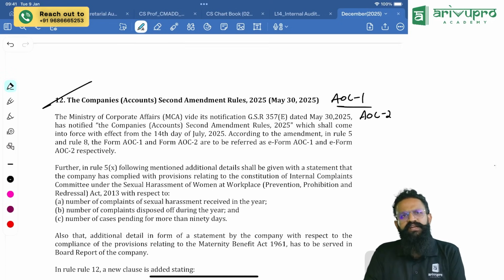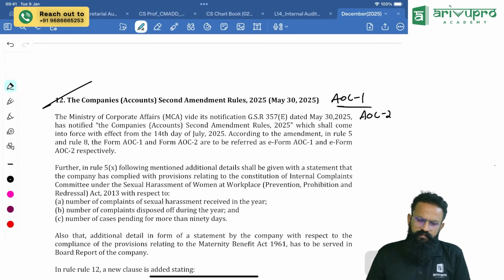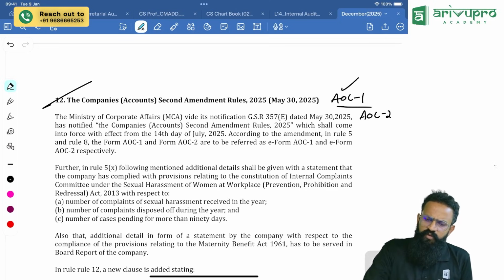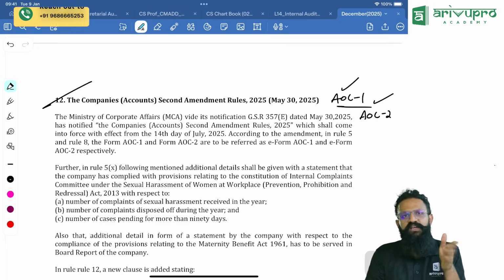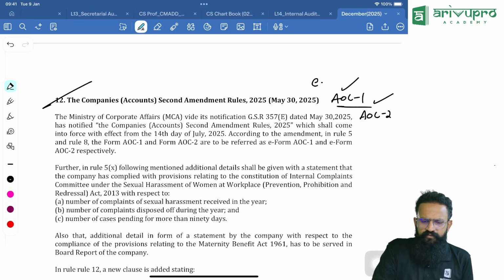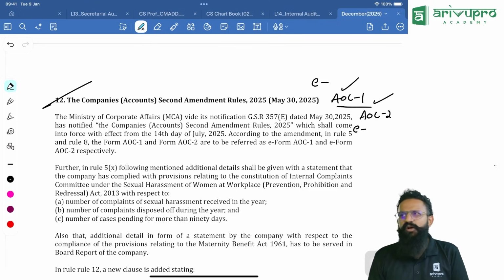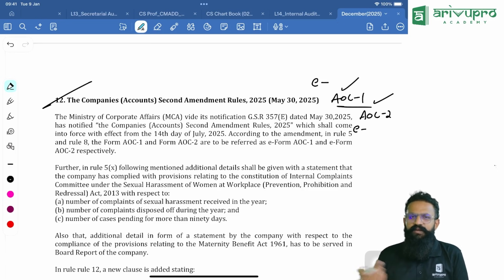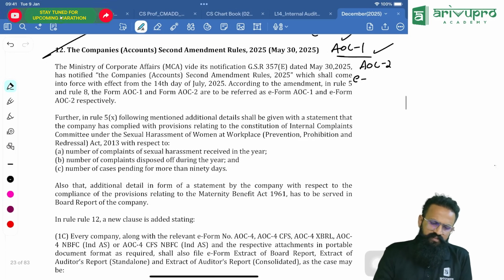In AOC 1, we were giving details of subsidiary, holding and subsidiary company. So now what they are telling, we were giving this AOC 1 and AOC 2 in a physical form. Now what they have done is, going forward, these are e-forms. That's all. For you guys, it will not make much difference. But in real life, it is no longer a physical form. It will become an e-form. That's an amendment. Next one, sir.